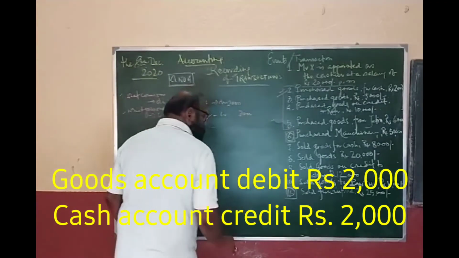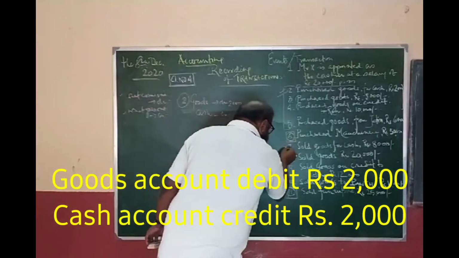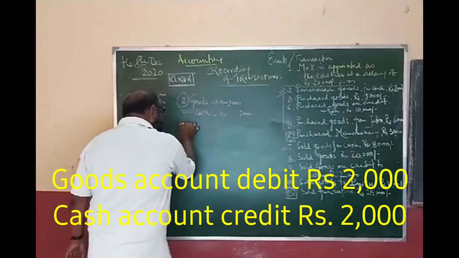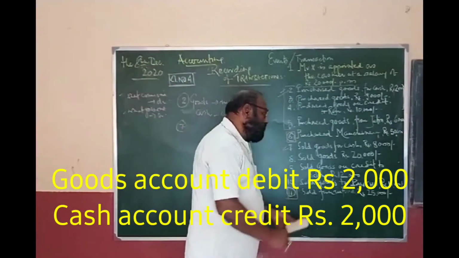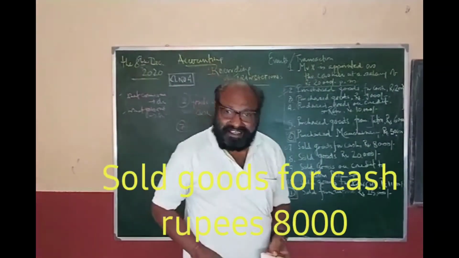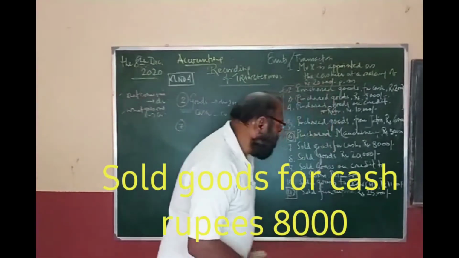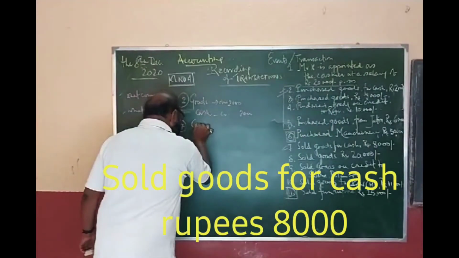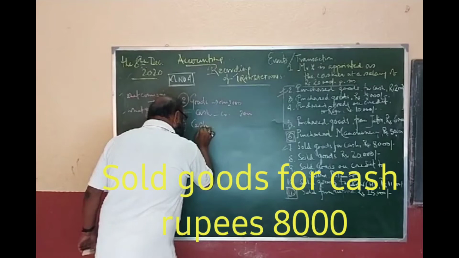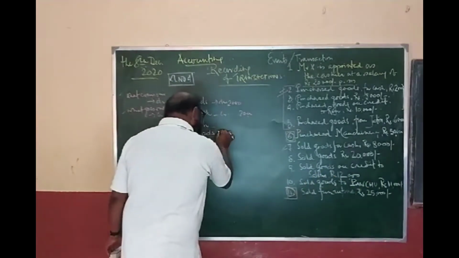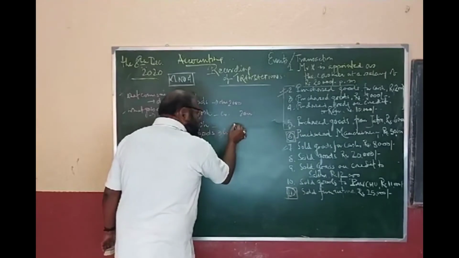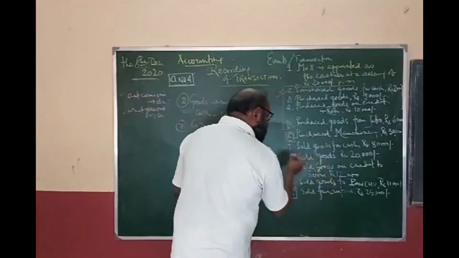Now consider the case of 7. What is it in 7? Sold goods for cash rupees 8,000. What comes in? Cash is coming in. So cash is debited. And goods credit. How much is it? 8,000.